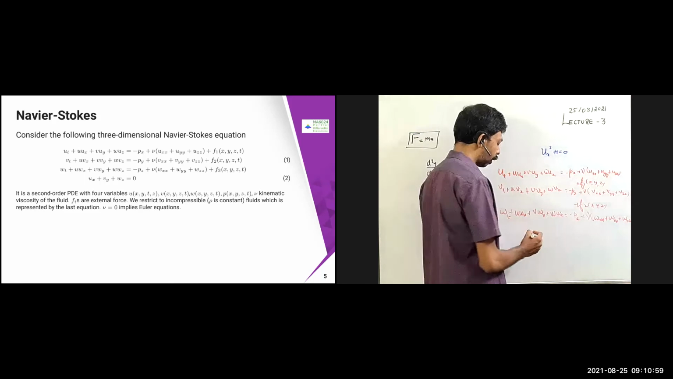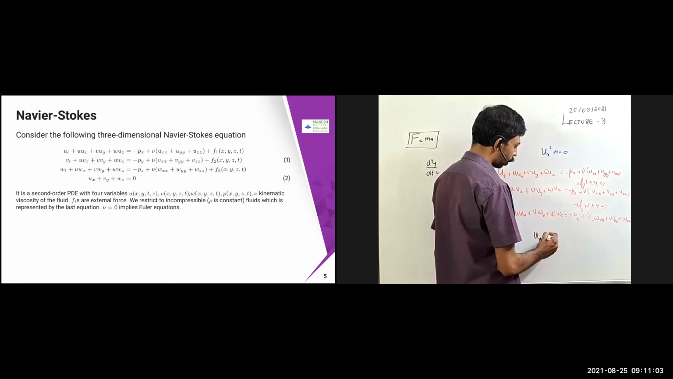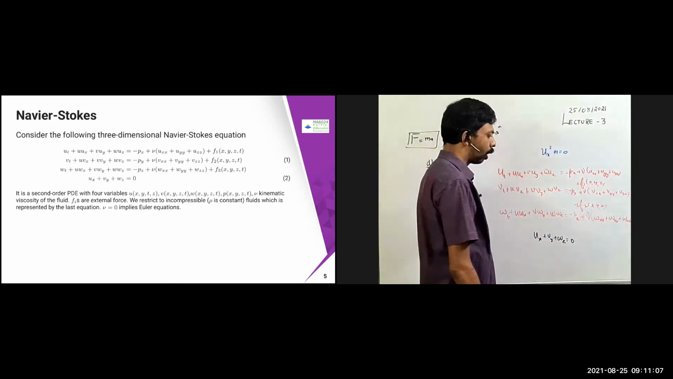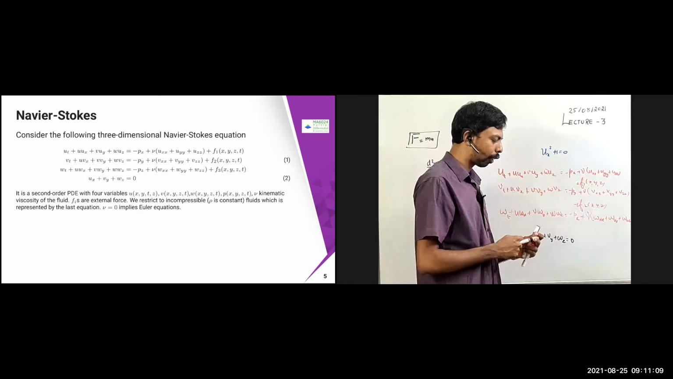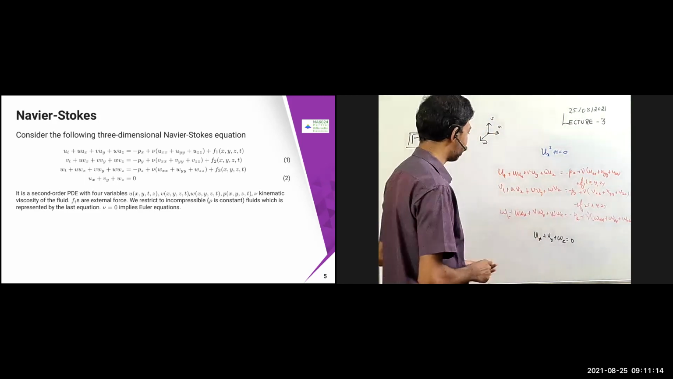The continuity equation is as follows: ux plus vy plus wz equal to 0. This is one condition I am having, and this also I have. So now you are going to solve this problem.